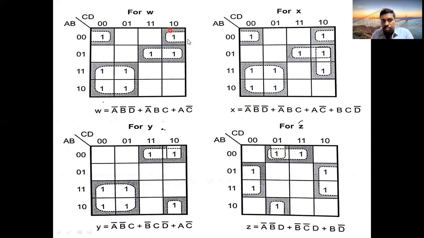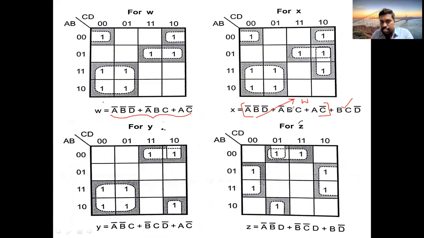So find out the expressions here. If you carefully observe, this entire part is the same as W. Whatever value you have in W, the same value is obtained here. So you can replace this entire thing with W. So you can write X equal to W plus BCD bar.